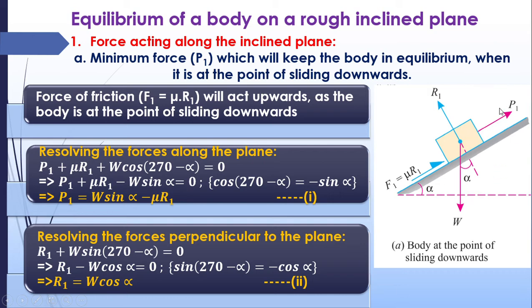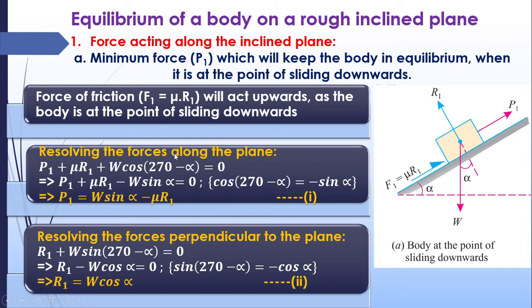P1 is acting horizontally, so we can take it directly. F1 is also acting directly, so you can take it. Both are in the same direction, so P1 plus mu R1 plus, we are taking the horizontal component of W. W is at an angle of 270 minus alpha. So this is the angle of W. Up to this it is total 270, and this small angle is alpha. So we can say that this angle is 270 minus alpha. So when we are taking the horizontal component, we can take cos. So cos of 270 minus alpha.